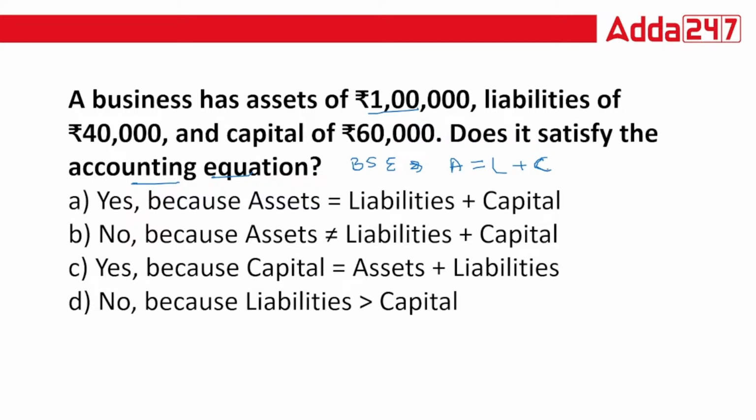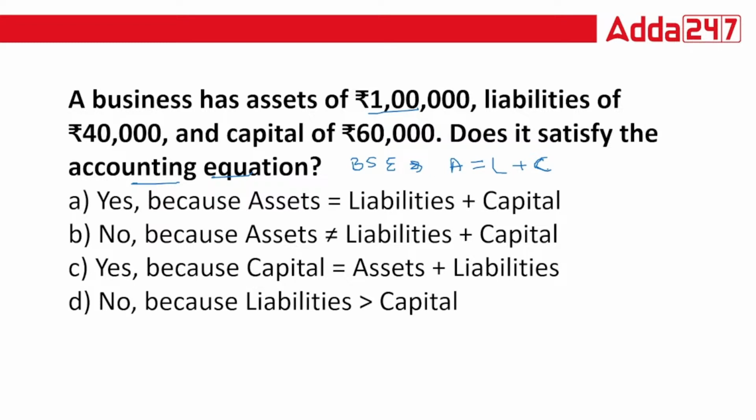Liabilities are the amounts in which you have an obligation, like when you take a bank loan, or when you take borrowings from your friends. Assets are like sofa, vehicles, home, land, gold, silver. So these are your assets. They want to know whether your balance sheet equation is satisfied or not.